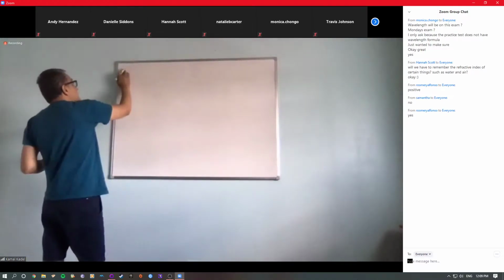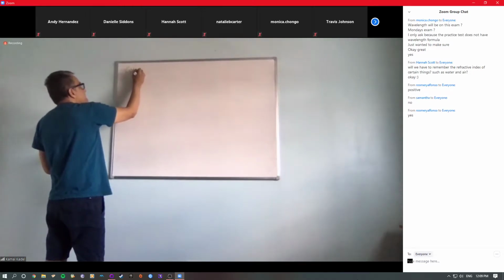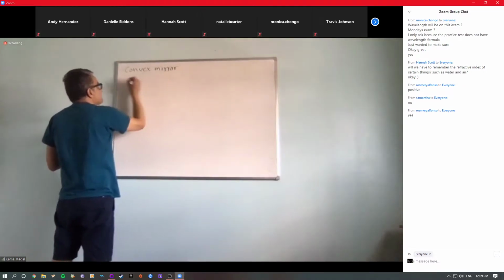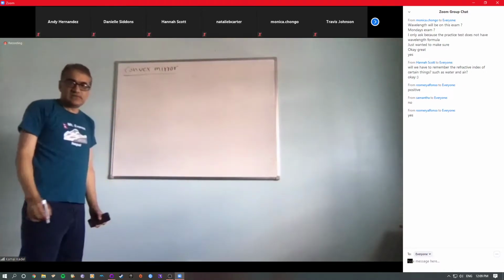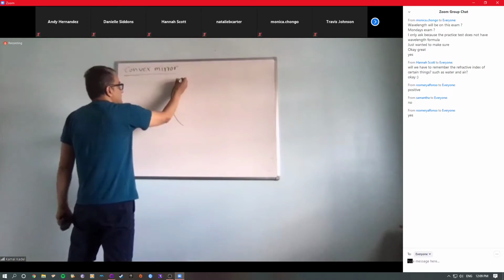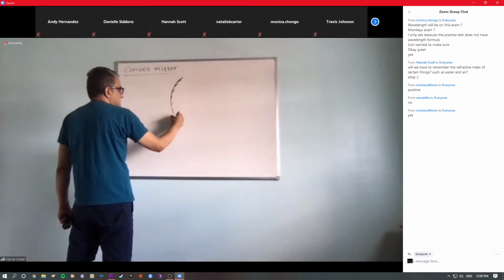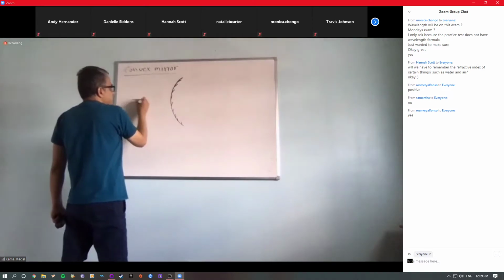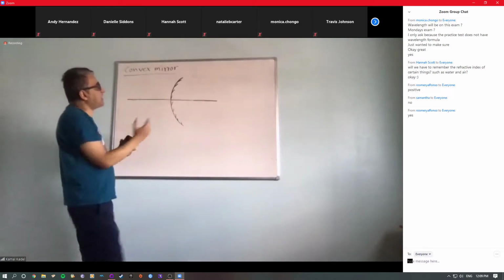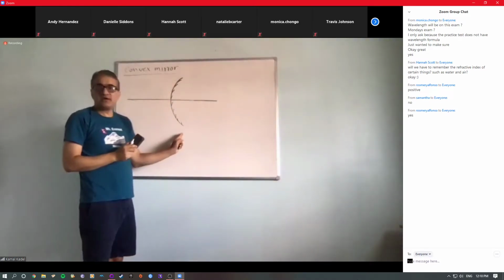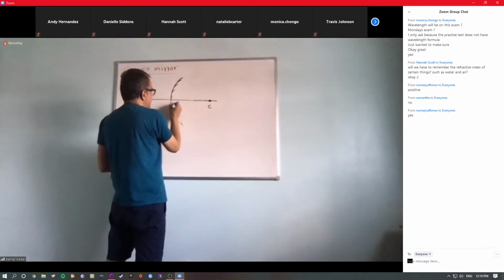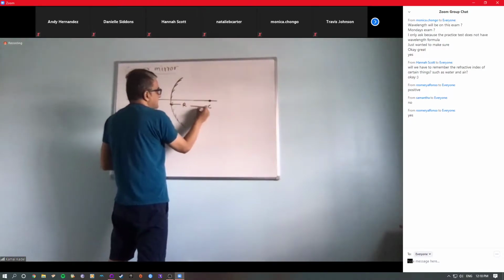Okay. So now let's do the convex. A convex mirror is like this. The polished surface is on the outside. So now this is for the convex mirror. Since this is the curved part, the center of curvature would be somewhere here. You know that, right? This distance is now the radius of curvature.